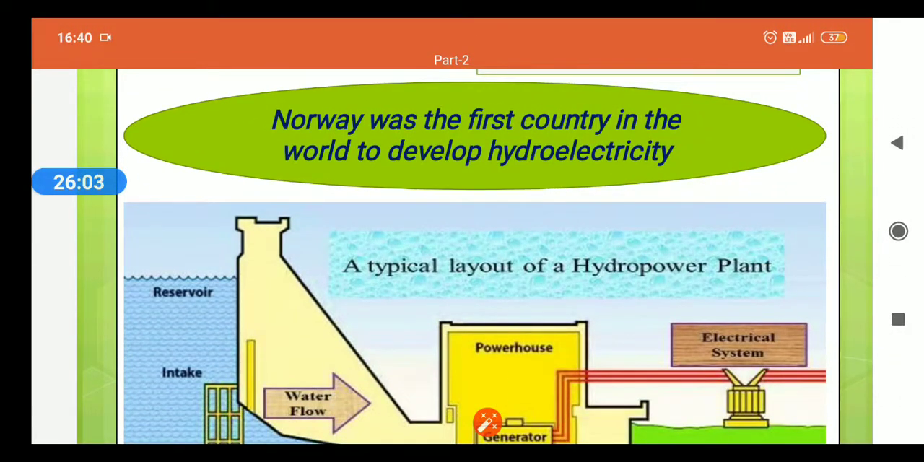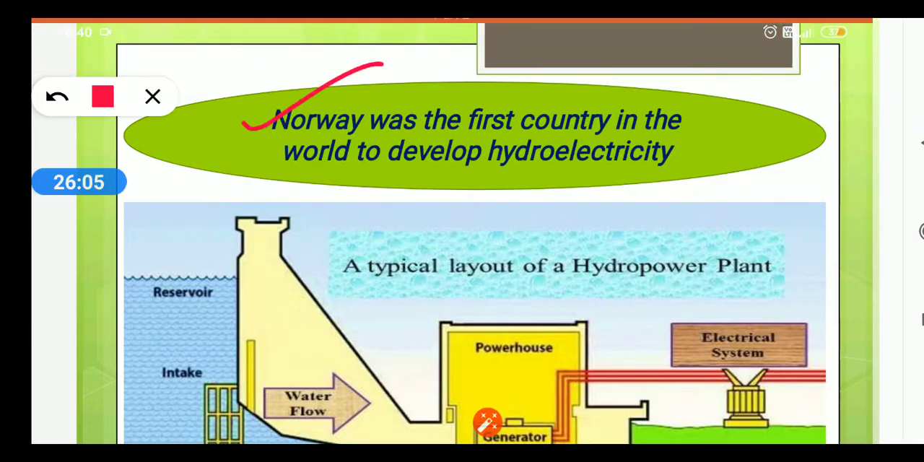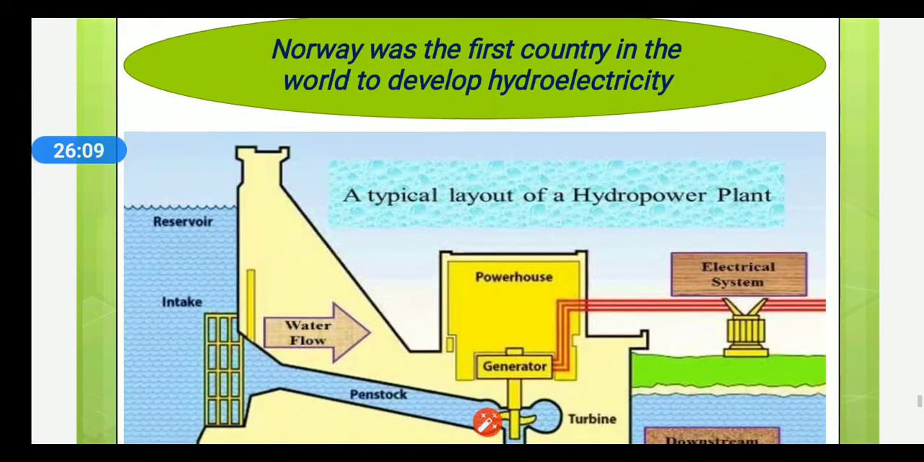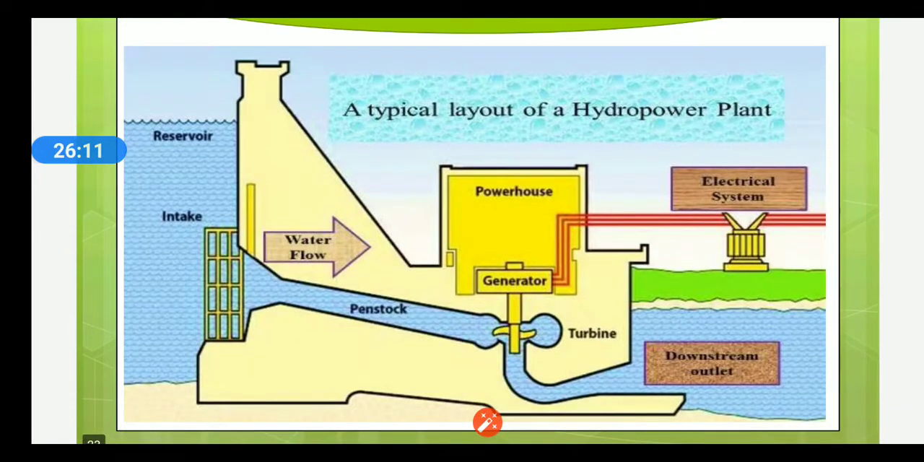Now, there is a fact check. Norway was the first country in the world to develop hydroelectricity. Here is a typical layout of a hydropower plant. Children, see, this is a dam which creates a reservoir for storage of water across a large river. It gives the height of storage for the water.